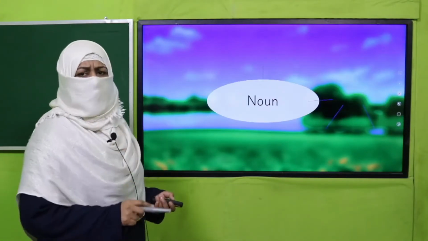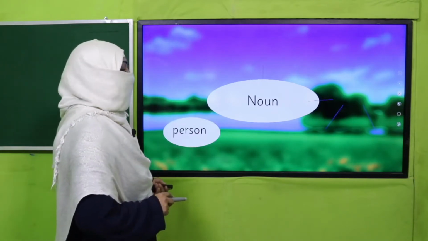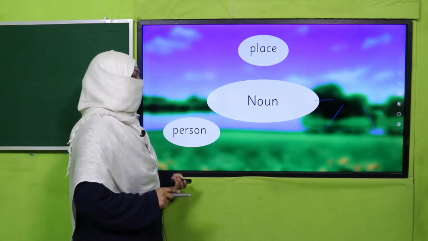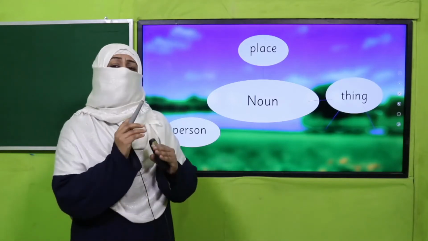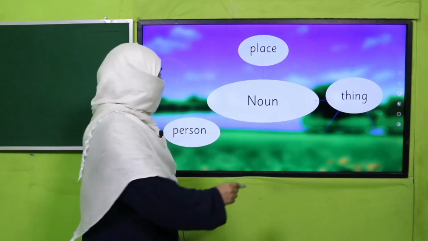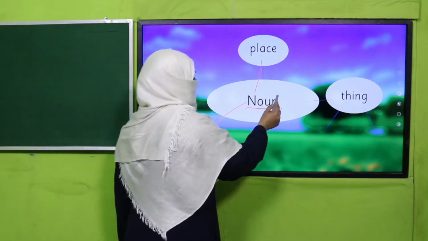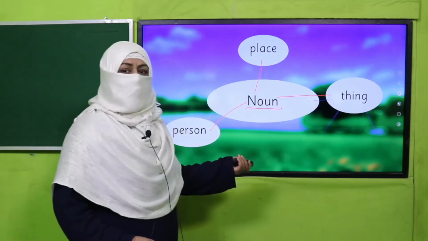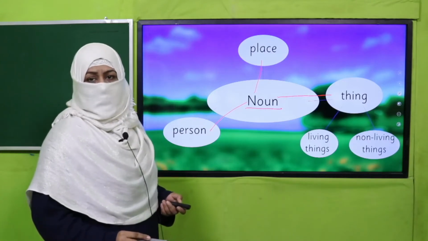Do you remember what is noun? Yes, noun refers to name of a person, place, or thing. And we know everything around us which we can feel, touch, see, hold has a name, that is a noun. And that noun may refer to a person, a place, or a thing. And thing we divide into two categories, living things and non-living things.